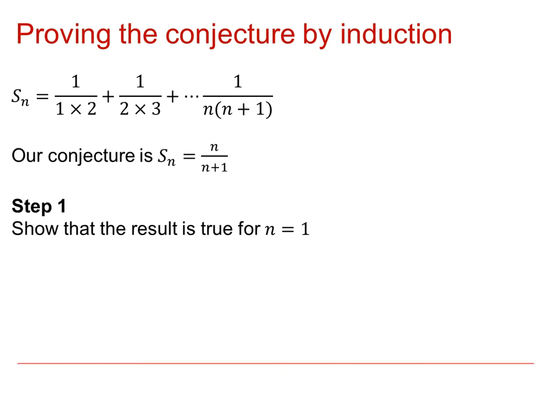Well, the first step is to show that the result is true for n equal to 1. So we do that simply by substituting 1 into our formula. S1, we can see at the top, is just equal to 1 over 1 multiplied by 2. And therefore that's equal to 1 over 2. And indeed that is equal to 1 over 1 plus 1. So our formula, which is n over n plus 1, is true for n equal to 1.